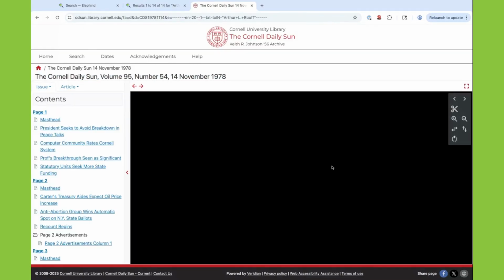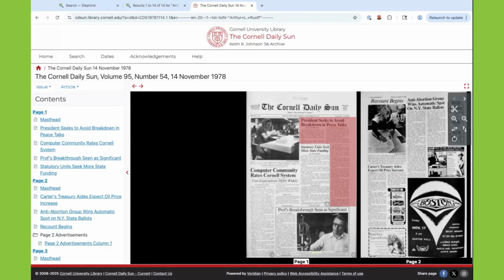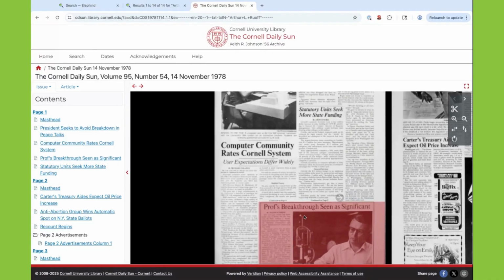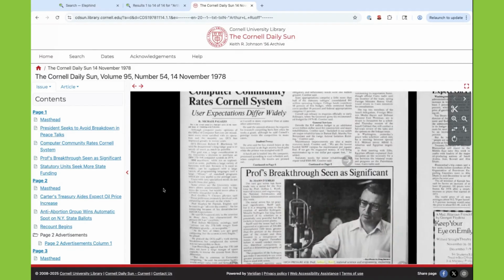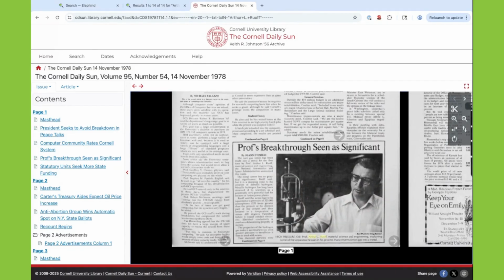But again, Elephind itself is a search engine. It is not the database that you're finding this information from. So when you make your citations for your genealogy project or your family history writing, you're going to want to cite, in this case, the Cornell University newspaper database. You are not going to want to cite Elephind.